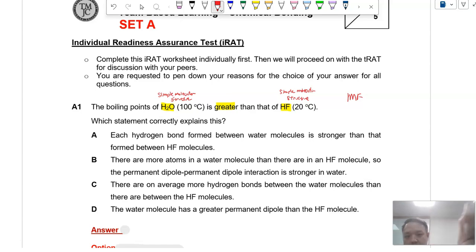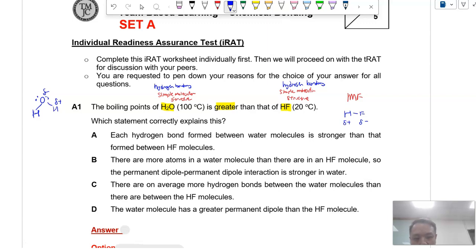For H2O, we all know by now it has hydrogen bonding. Why so? Because H2O has a delta plus hydrogen that's covalently bonded to F, O and N. And the O itself also has lone pairs to do hydrogen bonding. HF similarly also has hydrogen bonding because H is directly bonded to a highly electronegative fluorine atom. So both have hydrogen bond.